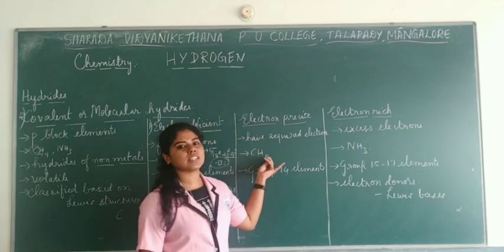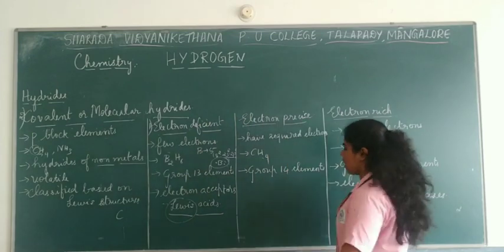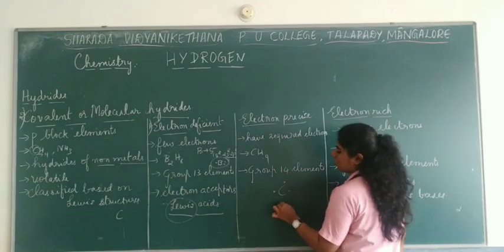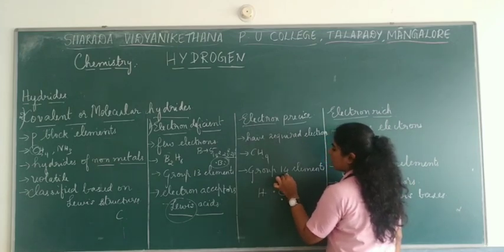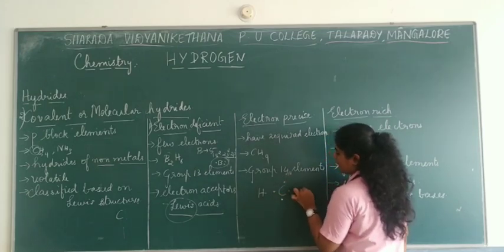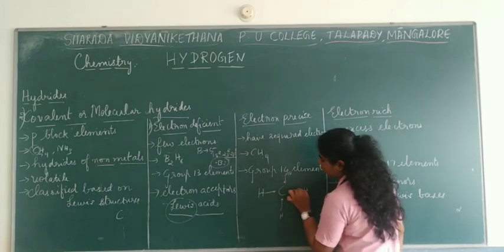For example, you have CH4. Carbon has 4 valence electrons, right? So here 1, 2, 3, 4. And hydrogen, how many are there here? One over here, another one, then you have another one. So there are 4. Then they form bonds over here, right?